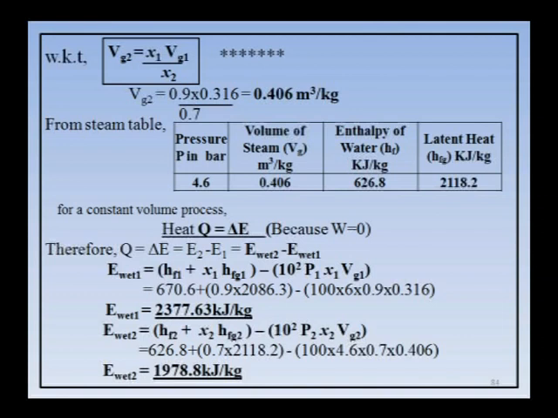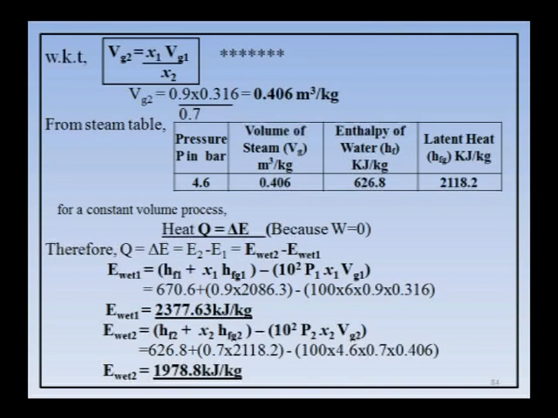So, now you please go to your steam table. In the steam table you observe the value of 0.406 in the Vg column, that is the specific volume of steam Vg. Where you are getting 0.406 in that column, you should take pressure P2, that is 4.6 bar, enthalpy Hf is 626.8 and latent heat Hfg is 2118.2. Normally pressure is given.